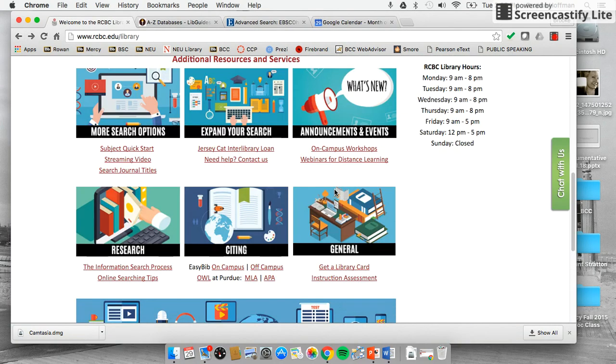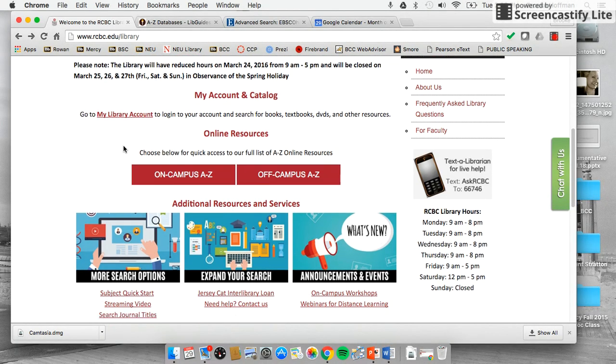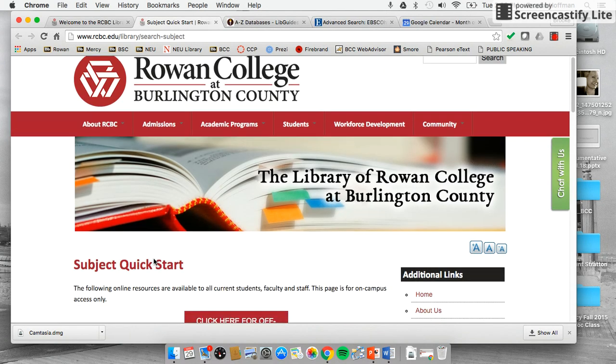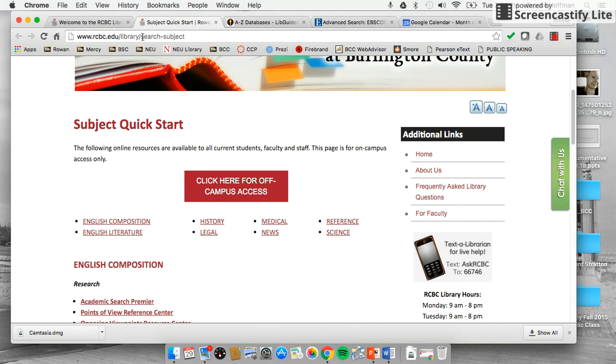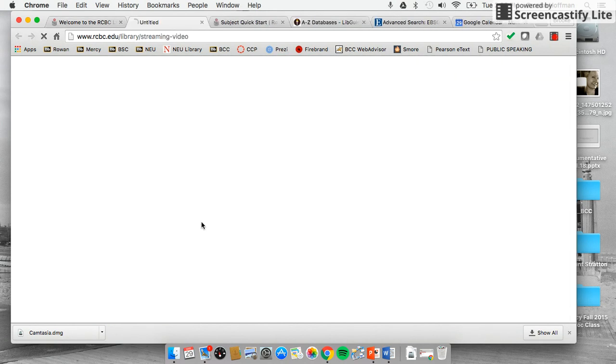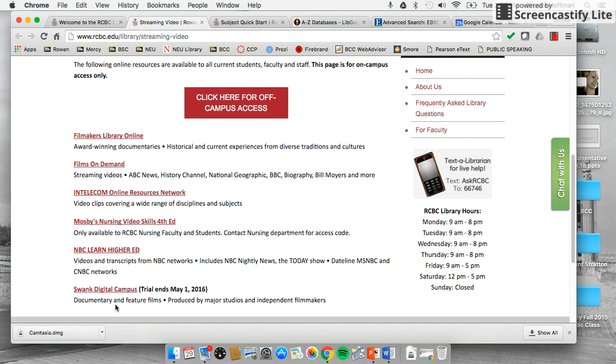So let's take a step back. Once you have your library card, you can start looking at what we have to offer. So not only do we have subject guides that will lead you to databases that are based on the subjects you are studying, but you also will have access to streaming video. Our library does contain a lot of databases that have videos, which are great alternative sources, films on demand, History Channel, BBC, documentaries, and also some feature films as well. So you have free access to that with your library card.